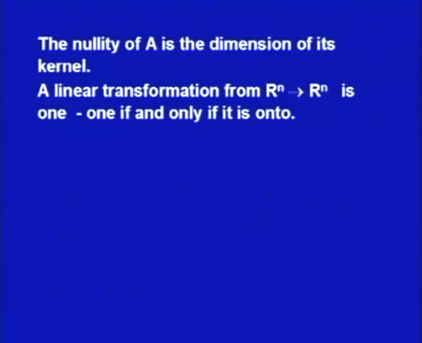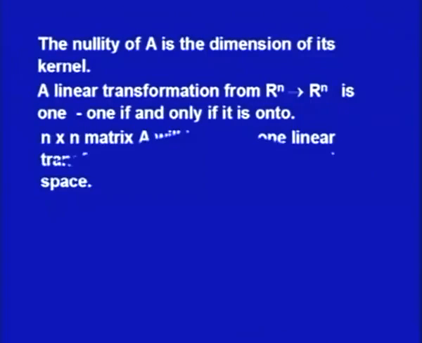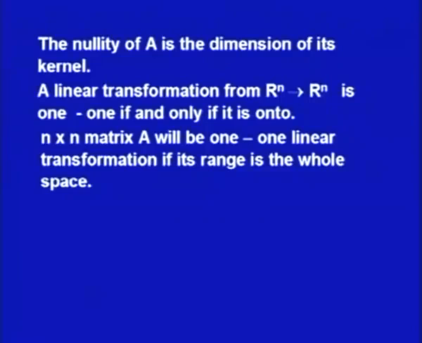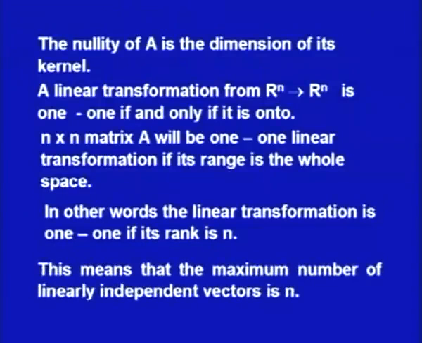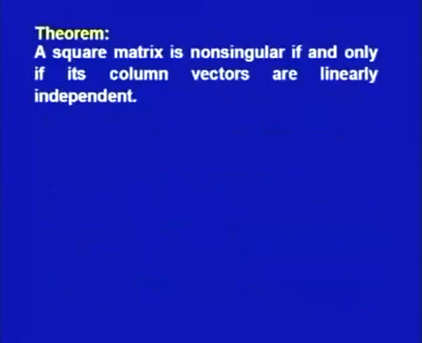A linear transformation from Rn to Rn is 1 to 1 if and only if it is onto. This is the result which we have obtained earlier. Only thing is we have written it for the matrix. An n by n matrix A will be a 1 to 1 linear transformation if its range is the whole space. In other words, the linear transformation is 1 to 1 if its rank is n.